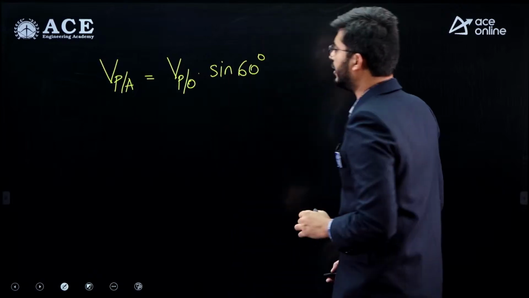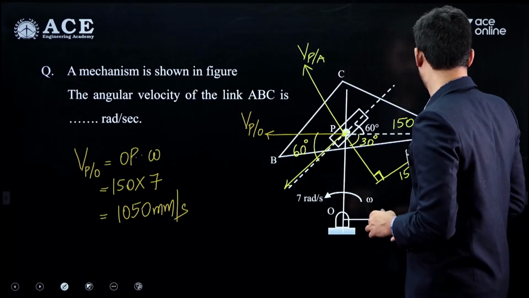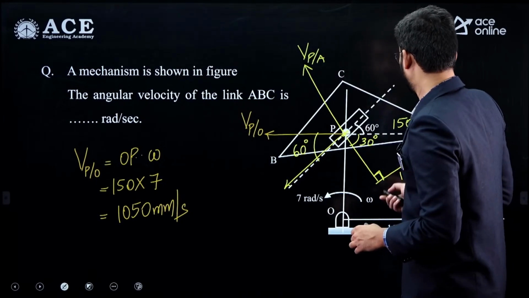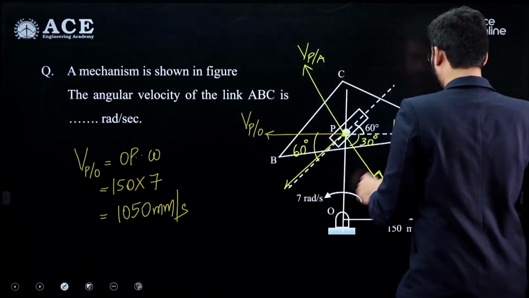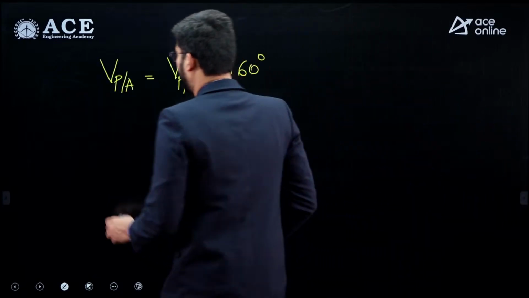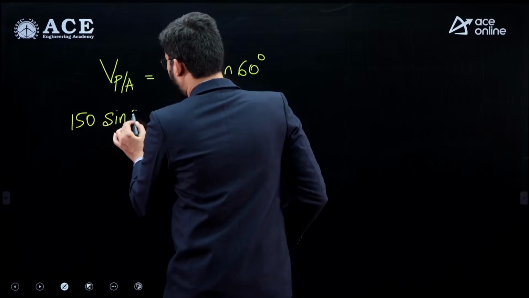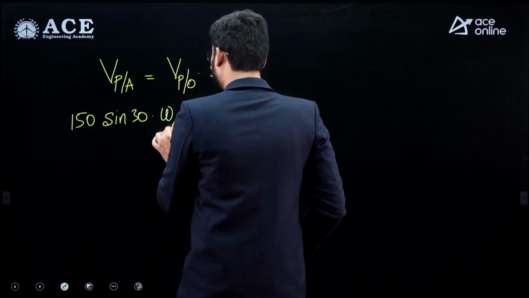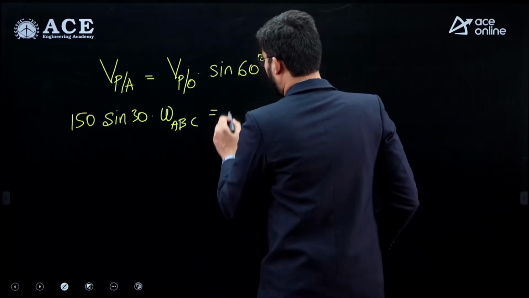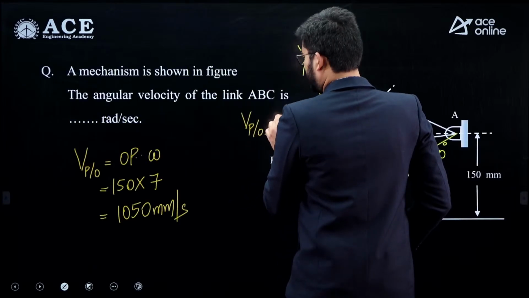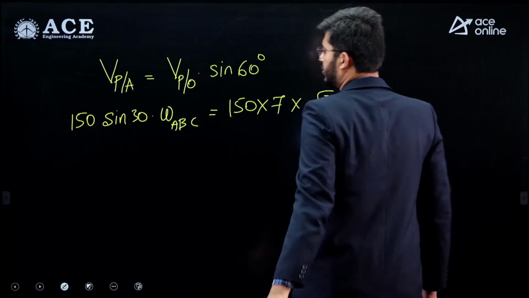So velocity of P with respect to A is given to us as AP into the perpendicular distance we have measured, that is 150 sine 30, into omega of link ABC. This is equal to velocity of P with respect to O, which is given as 150 into 7, and this is into sine 60, which is root 3 by 2 guys. This is root 3 by 2.